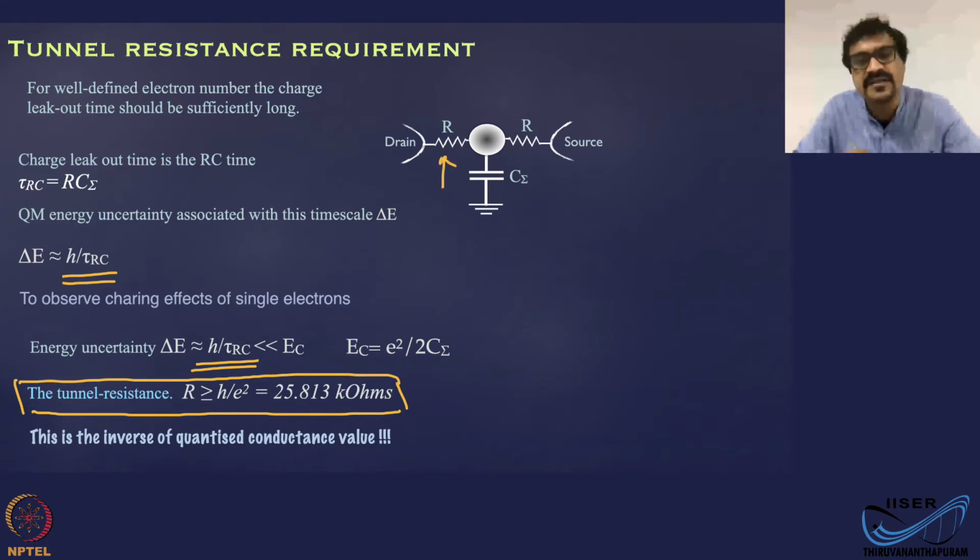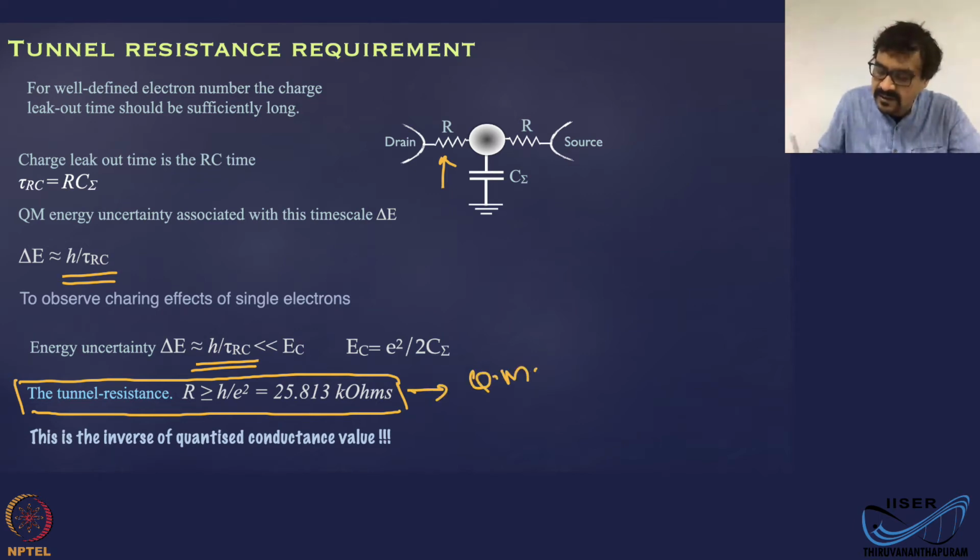This tunnel resistance requirement to observe this charging-discharging effect is h by e square, which is basically a quantum mechanical requirement. Okay.